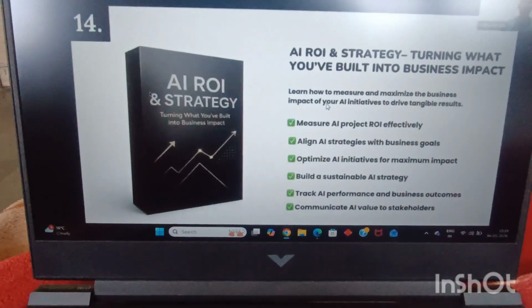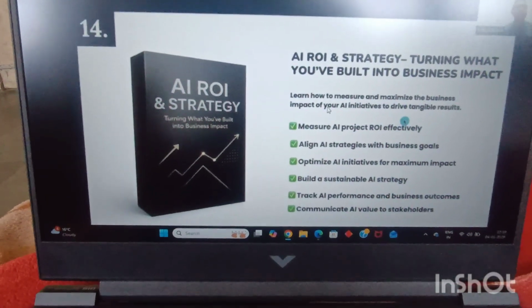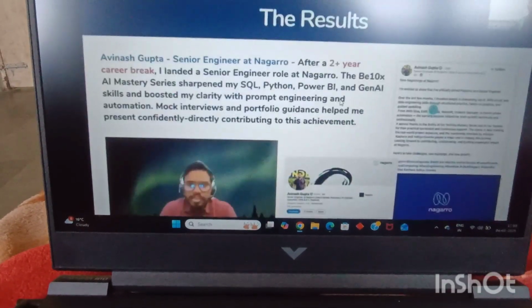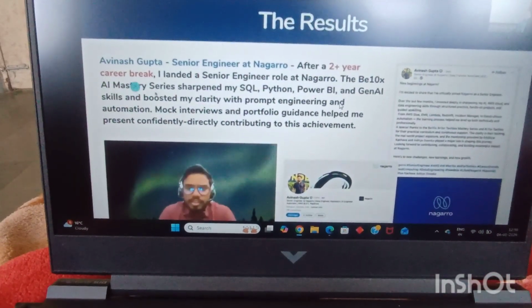So we'll be learning how to calculate AI ROI, and what AI strategy you should have as a business manager, as a business leader. And via this, we have people like Avinash Gupta, who became a senior engineer.